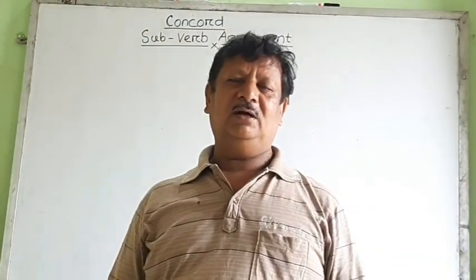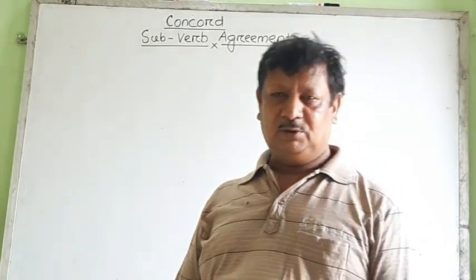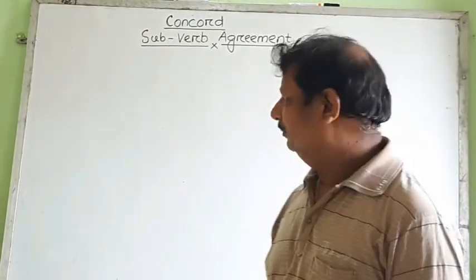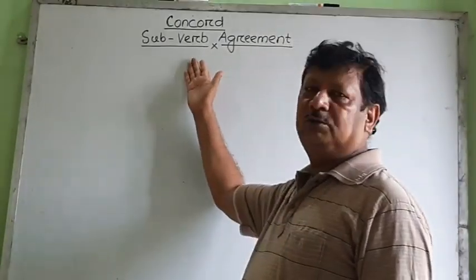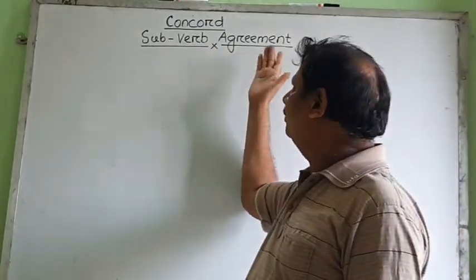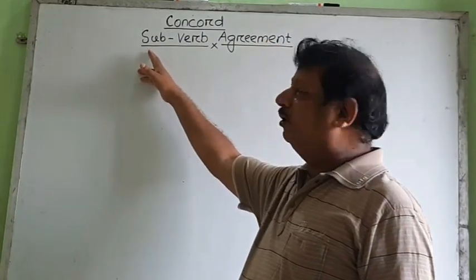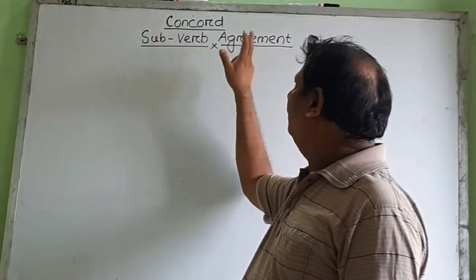Let us continue our grammar chapter and move to another chapter, that is concord, otherwise known as the agreement of the verbs with their subjects, or simply subject-verb agreement.